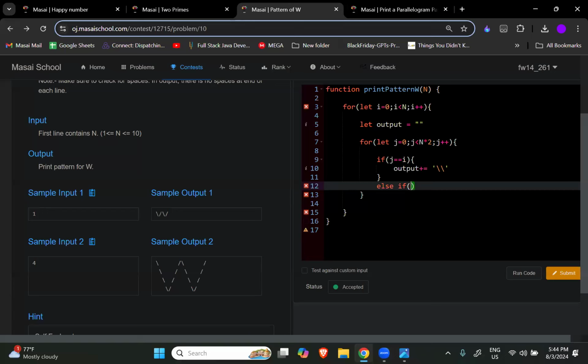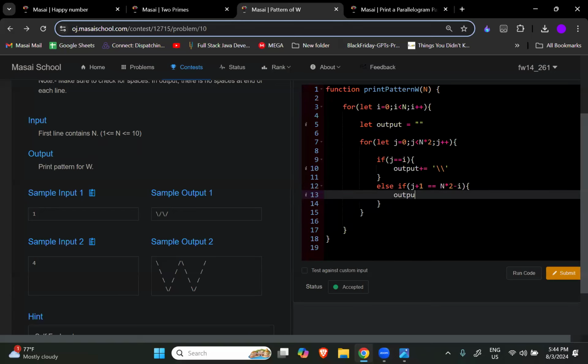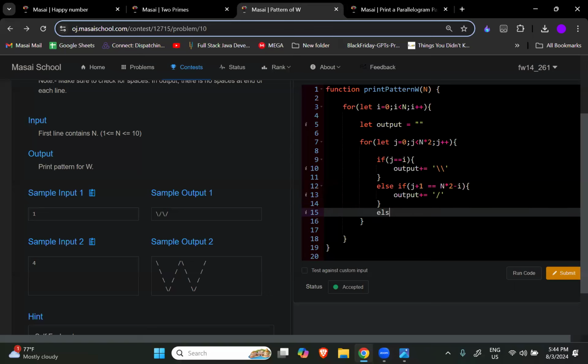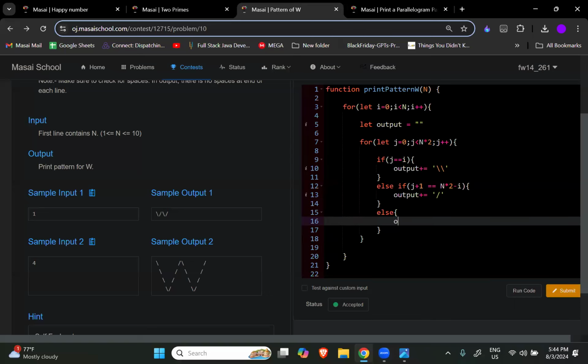I told you to remember the formula. j plus 1 when it matches with n into 2 minus i, right? At that time, the same thing, output plus equal, and I will put a forward slash. And the empty space that remains, what do we do in it? Tell me, what do we do in the empty space? We add empty spaces. No matter whatever the other conditions could be, we are simply going to add empty spaces in it, right?